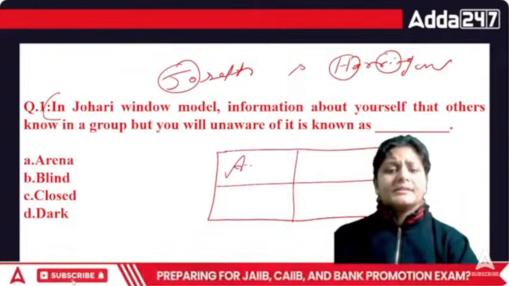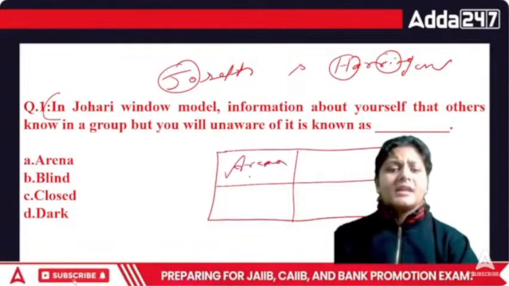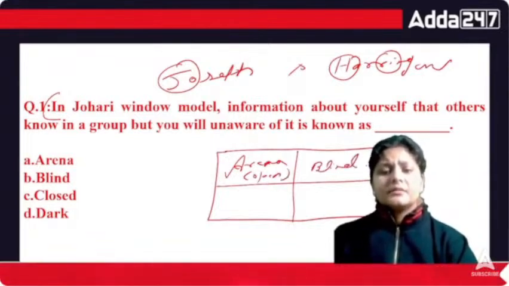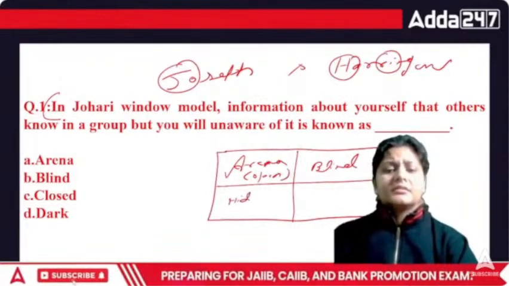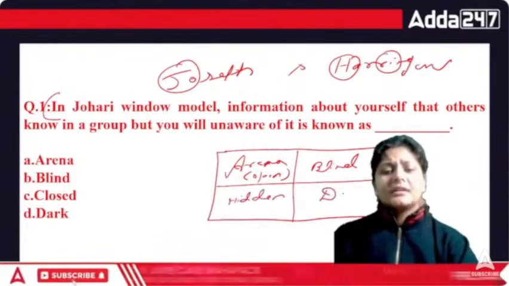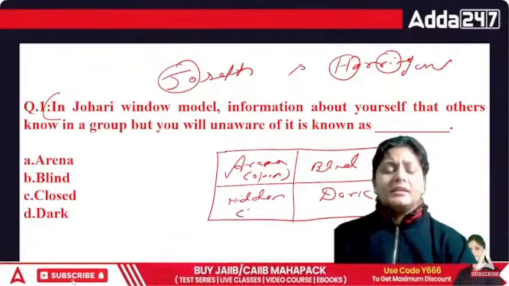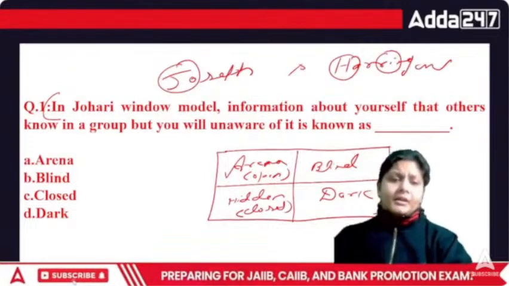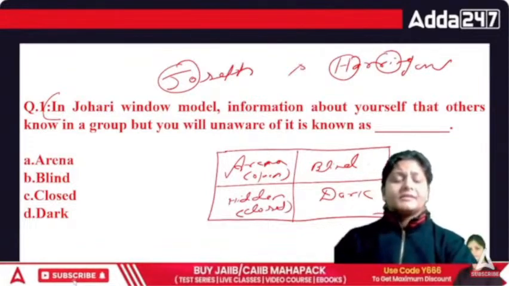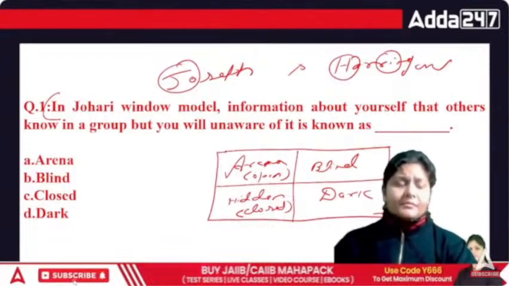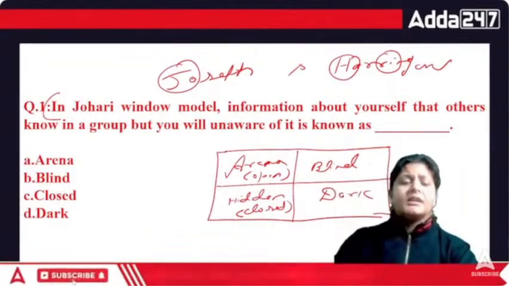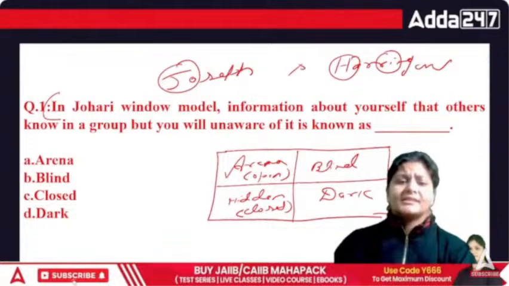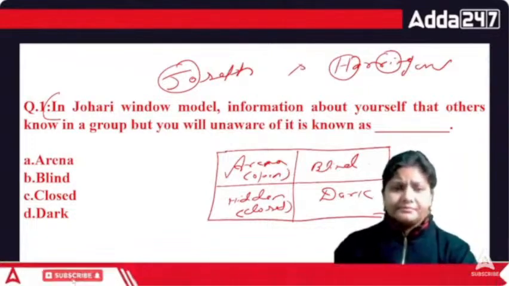Number one is the arena, that is the open quadrant. This one is the blind, this one is the hidden, closed, and this one is the dark. So this is A, B, C and D. When we talk about the arena, this is the open quadrant. The information lying under the arena is known to self and known to others.